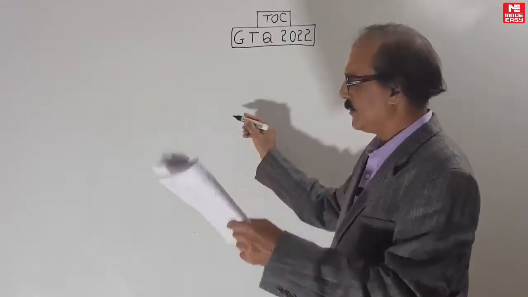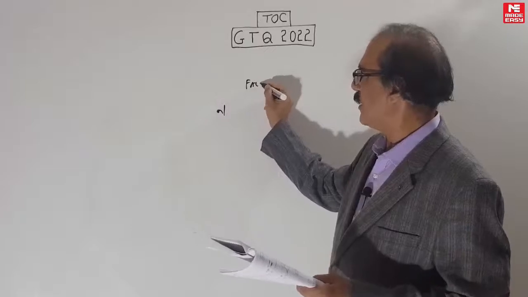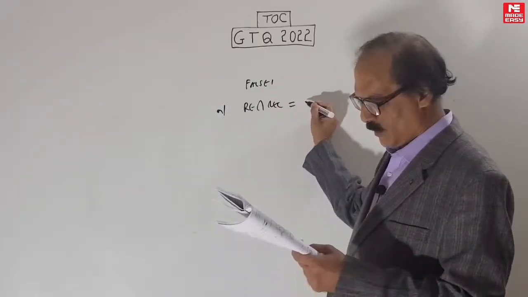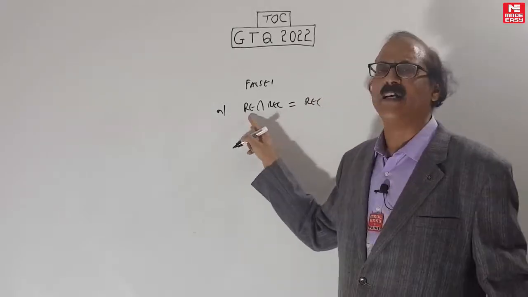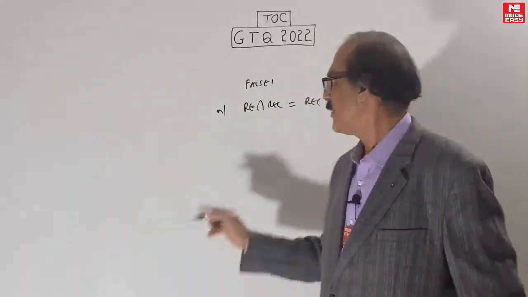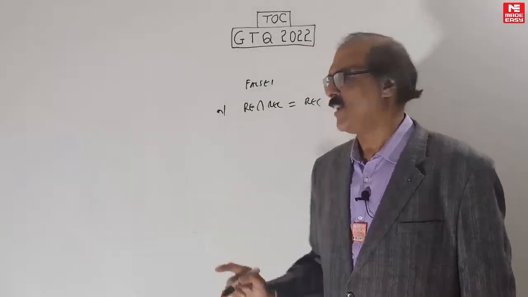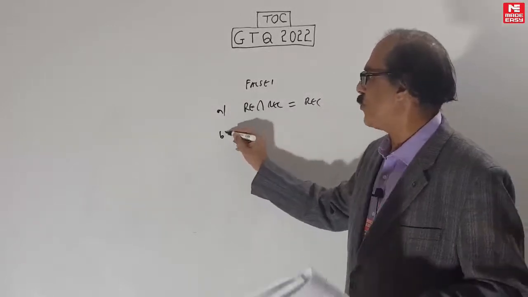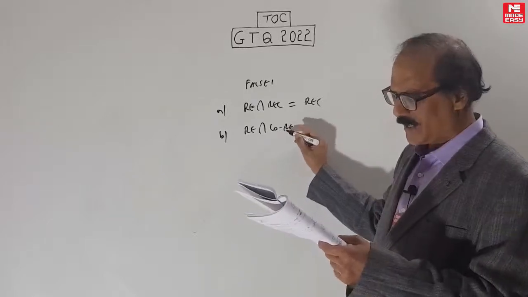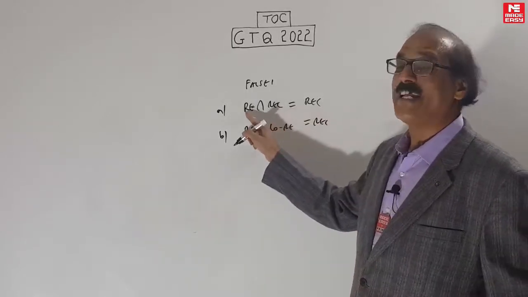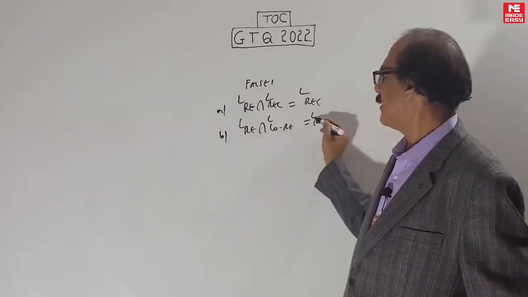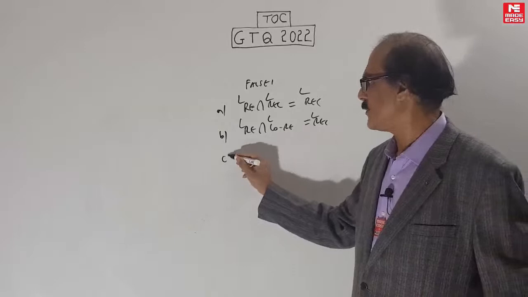Quickly we'll do it. Which of the following is false? A last one. RE intersection REC equal to REC. Let's call this, RE represents all the RE languages, that is LRE. Let REC represent all the recursive languages. Now which is true? RE intersection REC. It's not just any RE language, it's the entire set of RE languages. If you want to write L like this, sometimes in the exam they'll just call it RE also.